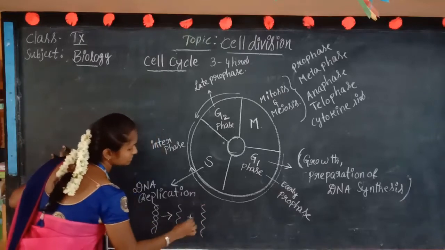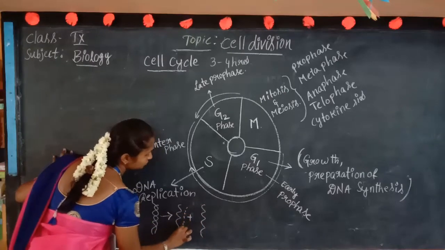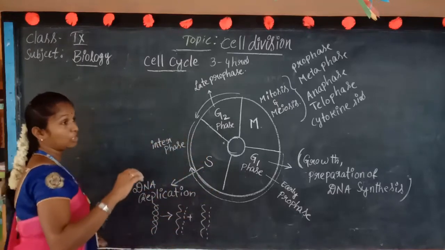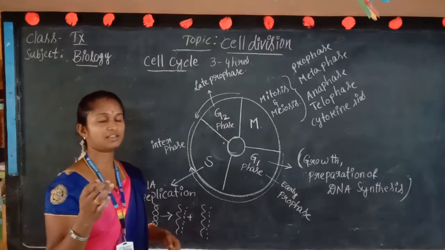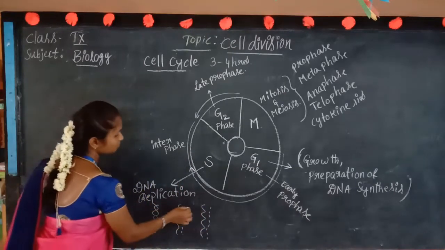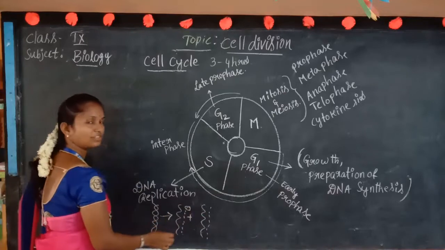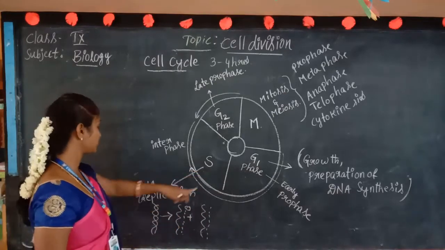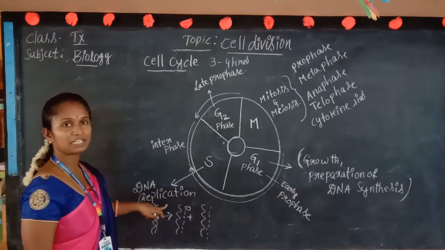These 2 single strands are attached with one more strand, the new DNA strand. We already discussed the messenger RNA in the last class. That mRNA binds to the newly synthesized DNA to form new DNA again. That's why we call the S phase DNA replication.